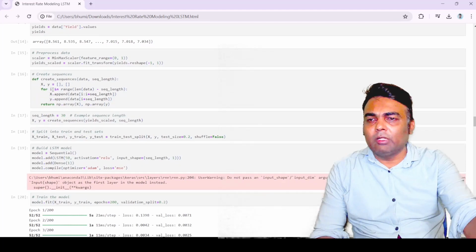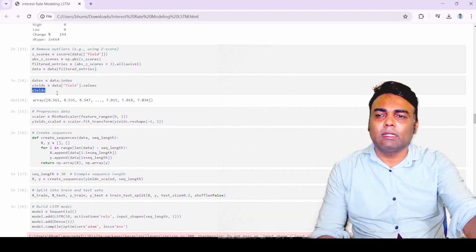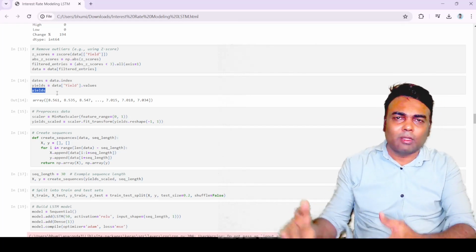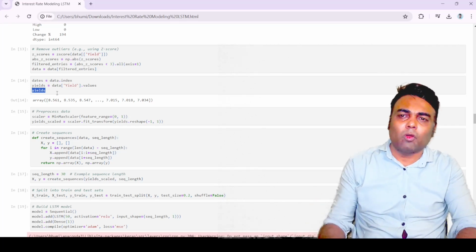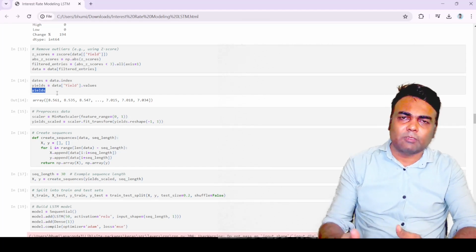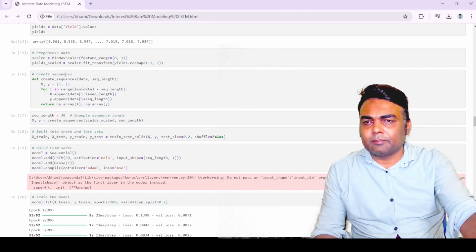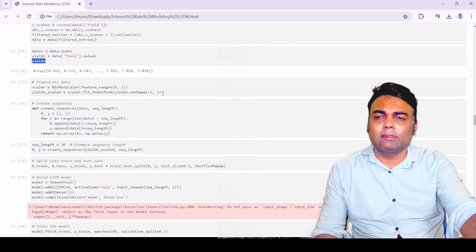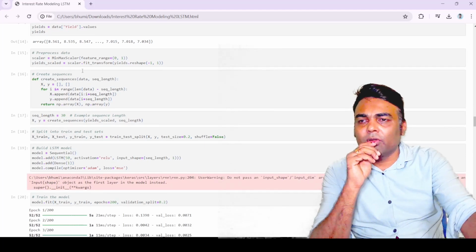Then you will extract the yield, because we want to model this yield. This yield is the interest rate. We have already discussed what the risk-free interest rate is. Here is the Indian government bond, which we can take as a risk-free return or risk-free interest rate. The rate this bond provides could be considered a risk-free rate. So we will model this.